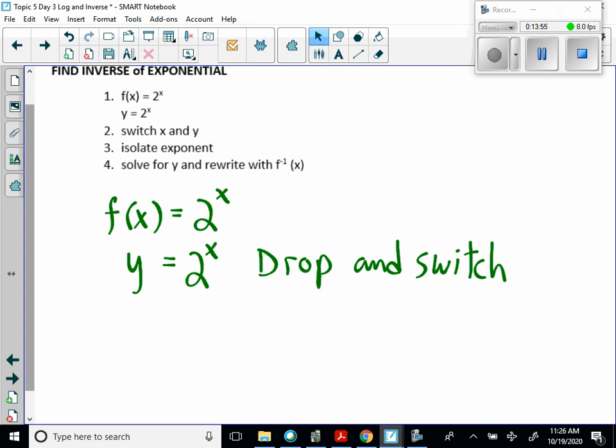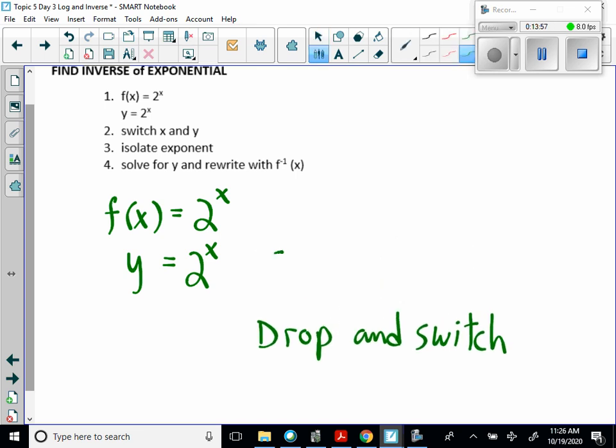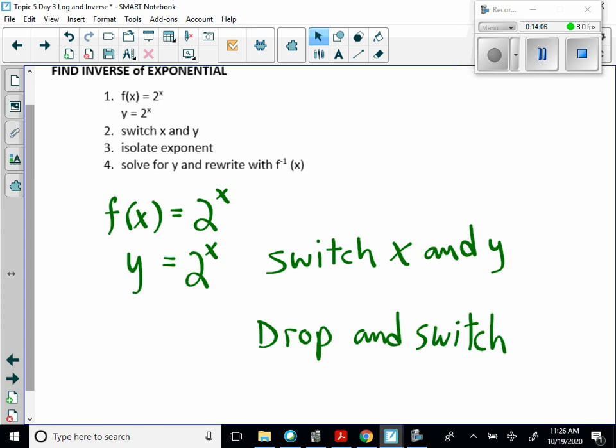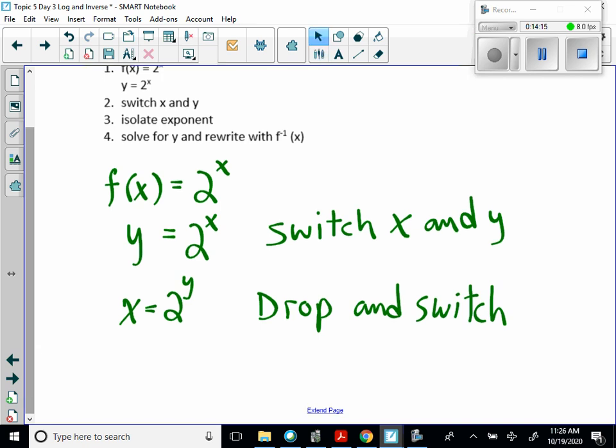Let's switch x and y. I got ahead of myself there. So this is going to be x is equal to 2 to the y. And then we drop and switch. So now we're going to say that's going to be log base 2, so y is equal to log base 2 of x.